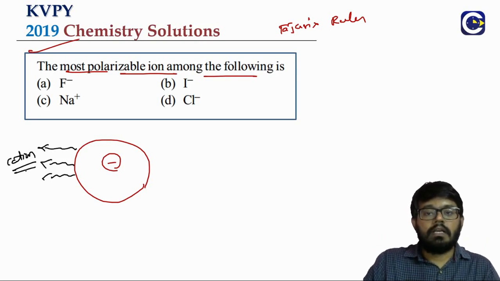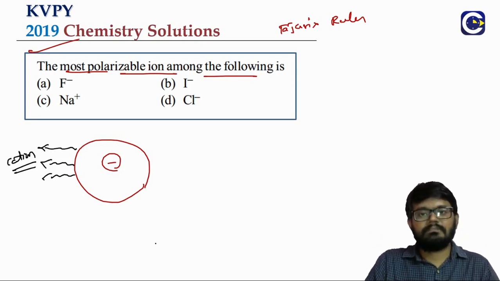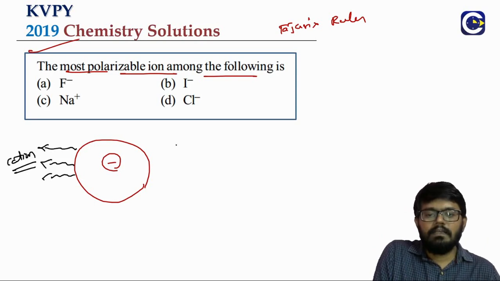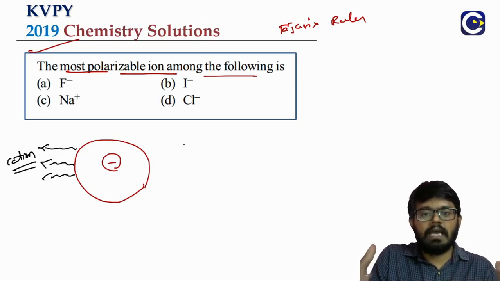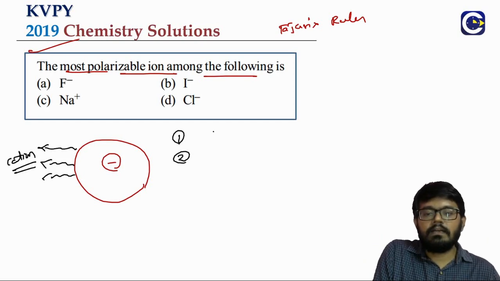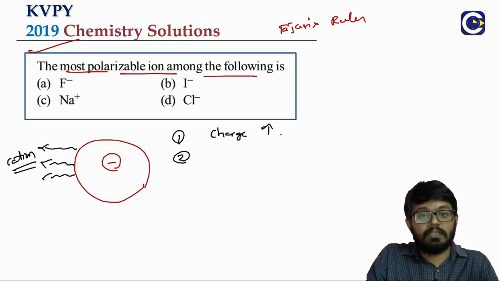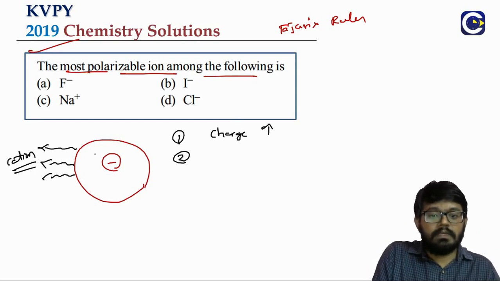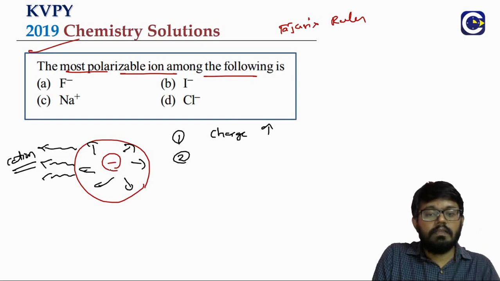The anion getting polarized. So for having the anion getting more polarized, the favorable conditions are, one is charge. When the charge on the anion is more, the repulsions will lead to the anion getting easily polarized.